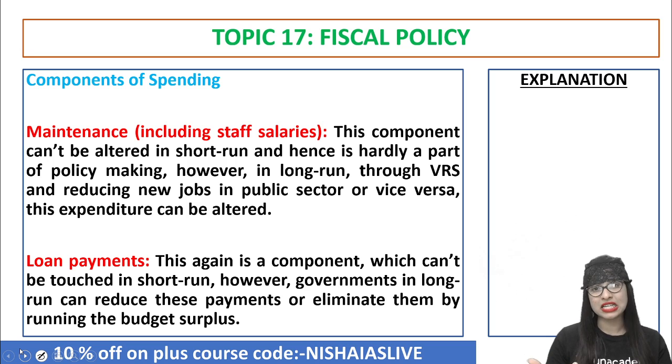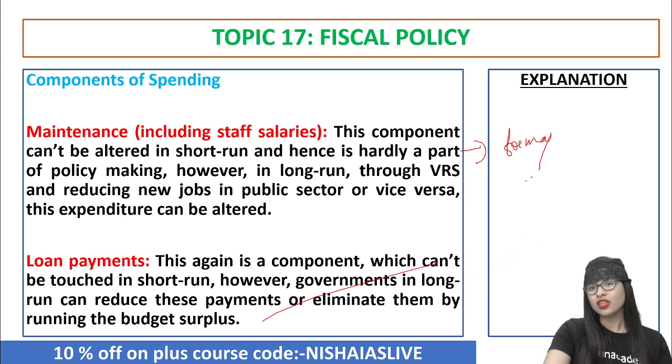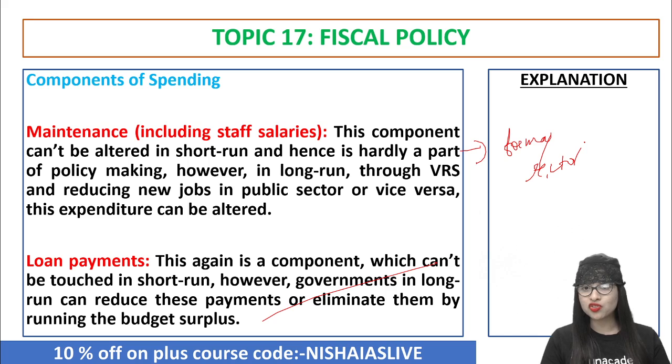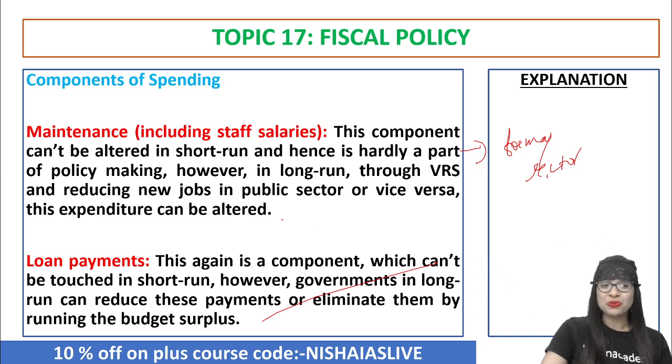But nobody does that, because everybody wants to get a job in the government, because it has a surety or job security. And most importantly, they come under the formal sector of the economy. Everybody wants to get a job in the formal sector. Even you are all studying for the UPSC civil service. Do you think you will get a job in the informal sector? Definitely not. You also want to be in the formal sector. Simple logic.